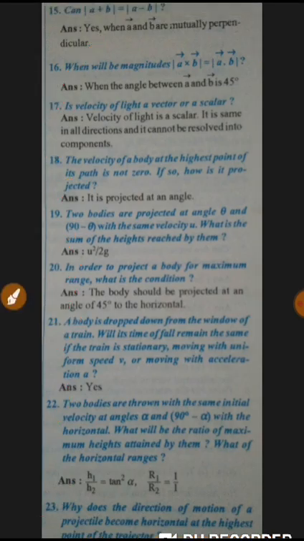So now next question, why does the direction of motion of a projectile become horizontal at the highest point of the trajectory? So the answer of this question is that the vertical velocity at that point is 0.